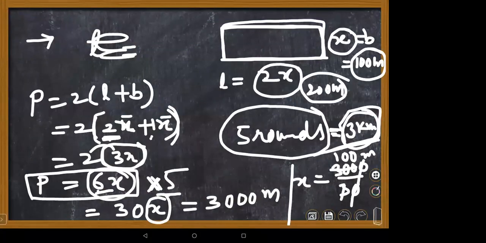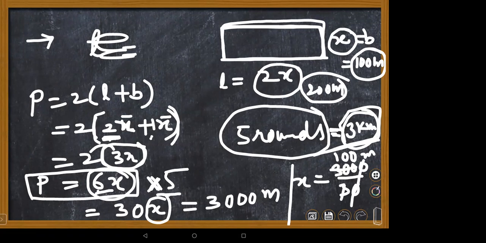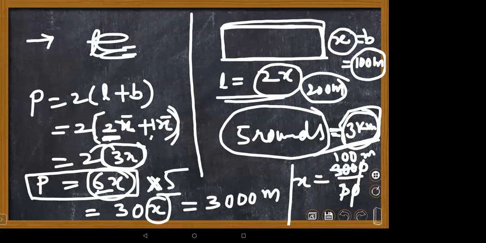Now, children, the other question is shared in your chat box. Any doubt here? No, ma'am. Ma'am, after discussing the question paper, will you keep the quiz? Last 5 minutes I will give. Don't worry about the quiz part, children. This is only the logical thinking you have. Length and breadth relation is given. Length is twice breadth. We don't know what is length, what is breadth. So take breadth as x and length as 2 times x.